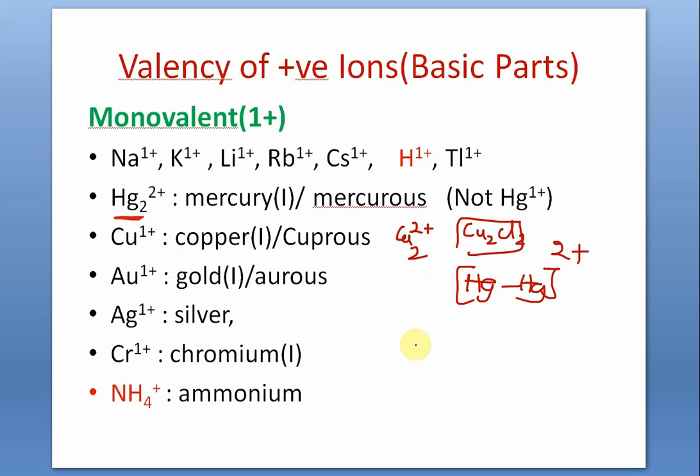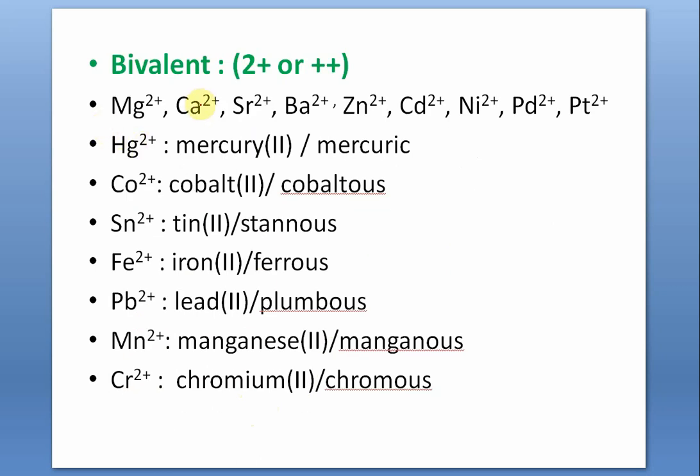Then gold 1, that is called aurous. Gold 3, that is auric, is in valency 3 plus. Silver 1 plus. Chromium 1, it's not chromous, it is chromium 1. Chromium can also remain in +1 state. Ammonium already we have done. Bivalent or divalent, we can also call divalent, same as bivalent, 2 plus or plus plus.